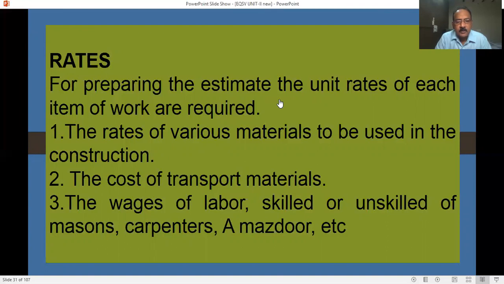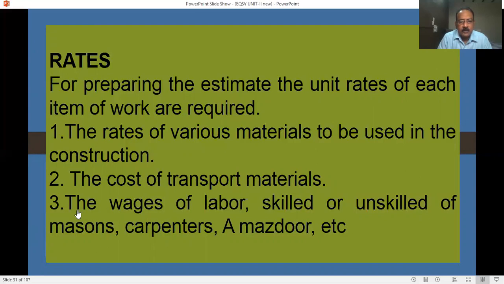And the cost of transportation of materials: where these materials are available, and what is the transportation cost to transport to the site from the manufacturing unit or any marketplace or shop or industry or some type of godown. So you should know the transportation cost also. It will depend upon the situation and may vary.